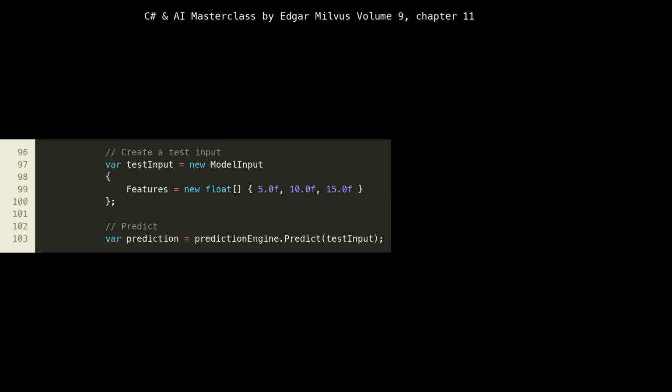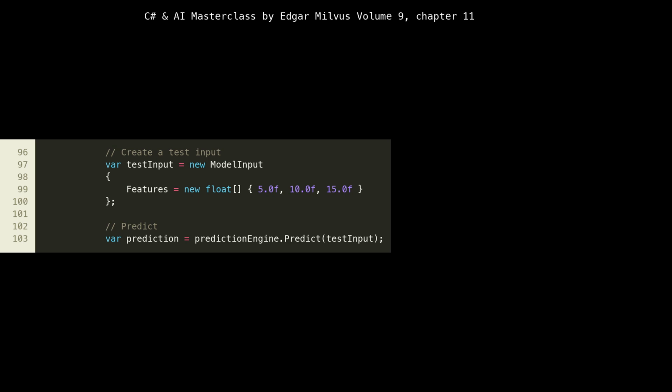Here, we're setting up a test input, lines 98 to 100, and then performing the actual single-item prediction using predictionEngine.Predict(testInput) at line 103. This is the moment of truth where our C# object is transformed into the format expected by the ONNX model, fed through the ONNX runtime, and the output is then mapped back to our model output class. The prediction engine handles all these serialization, deserialization and inference steps seamlessly, abstracting away the complexities of interacting directly with the ONNX runtime.